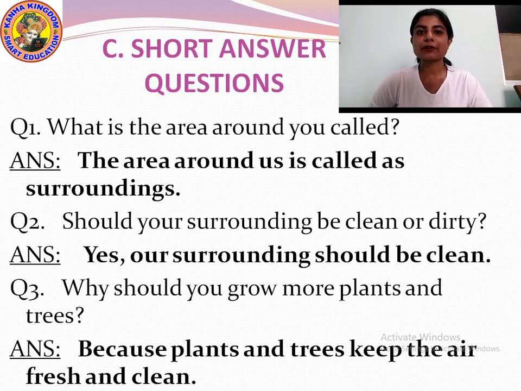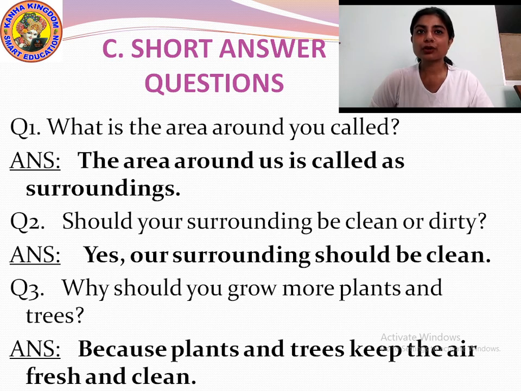Okay, I will repeat once again. What is the area around you called? The area around us is called surrounding. Question number 2. Should your surrounding be clean or dirty? Answer is yes, our surrounding should be clean. Question number 3.